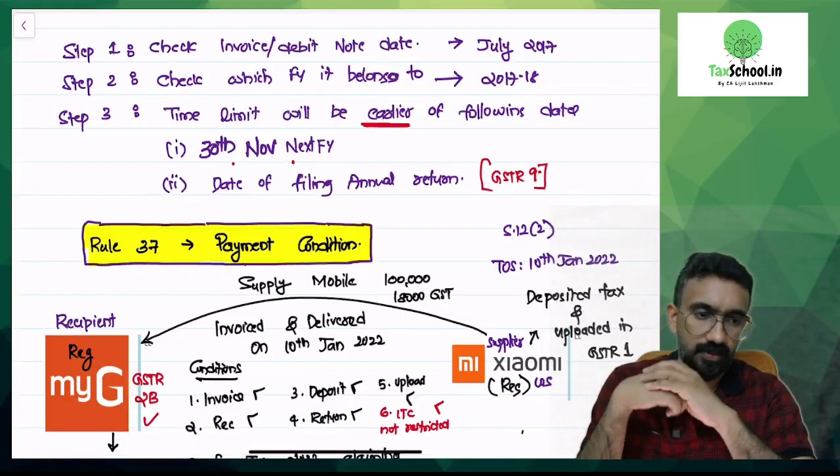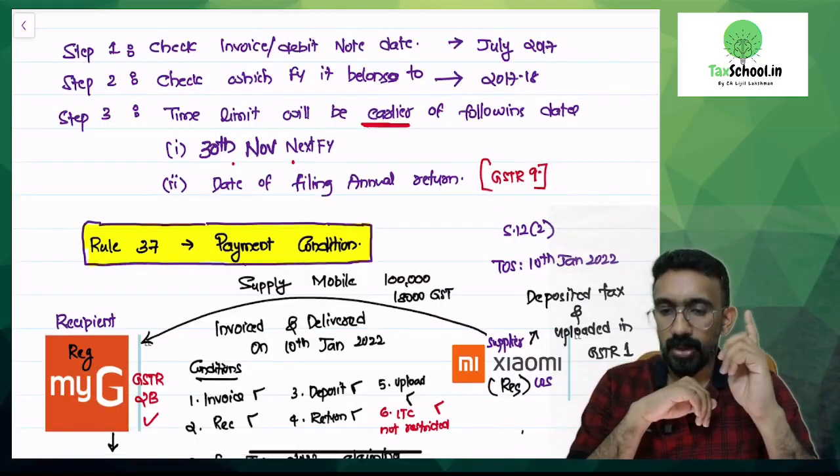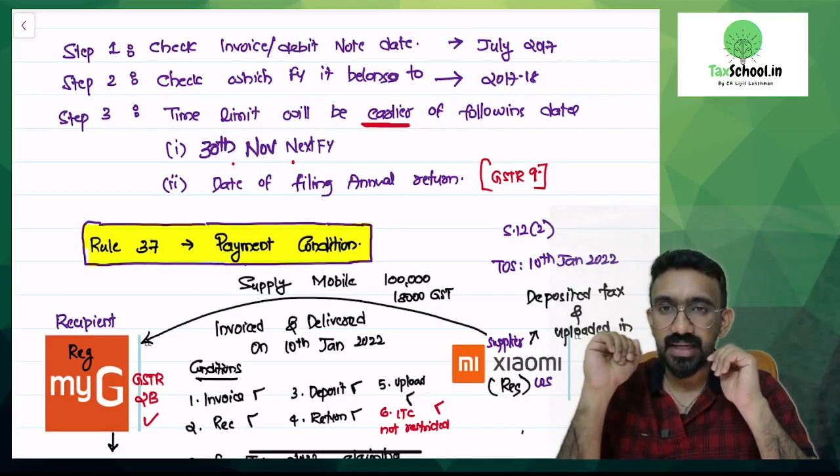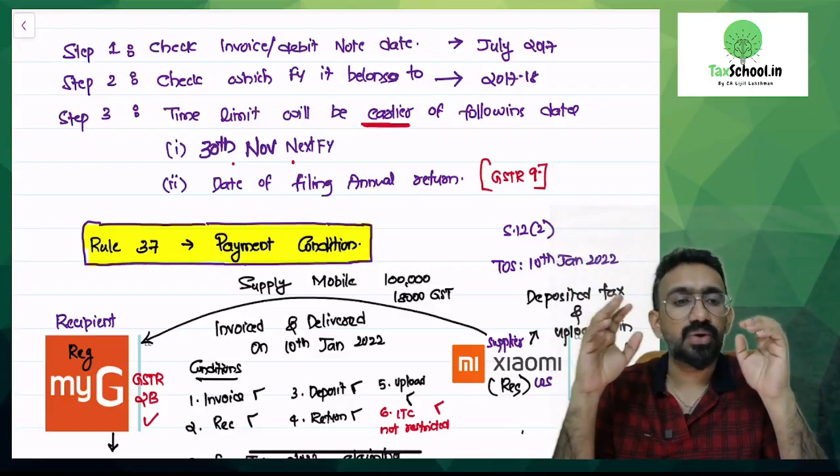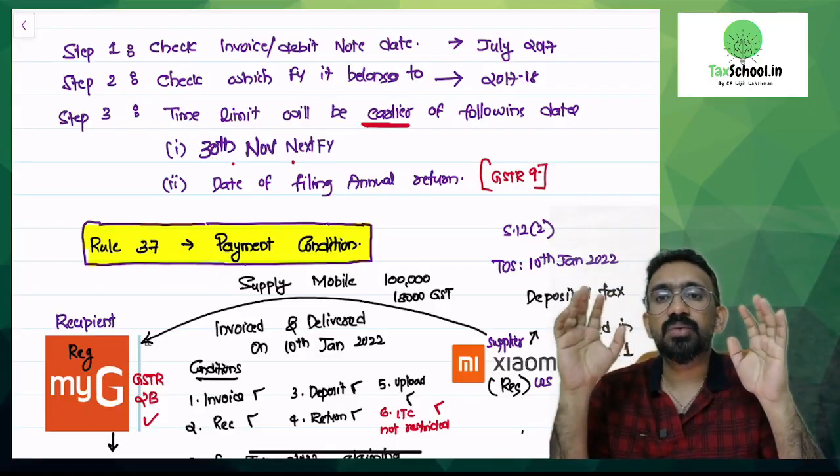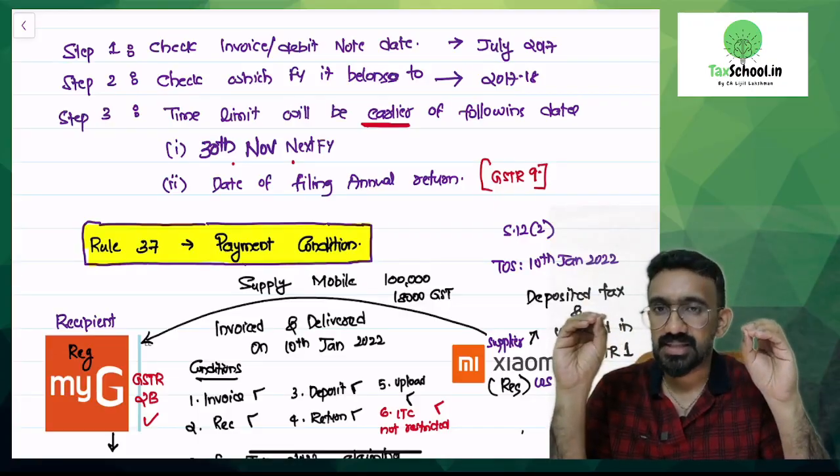Step number 1, you look at what is the invoice date or debit note date on which you're going to take ITC. Say the invoice is from July 2017.